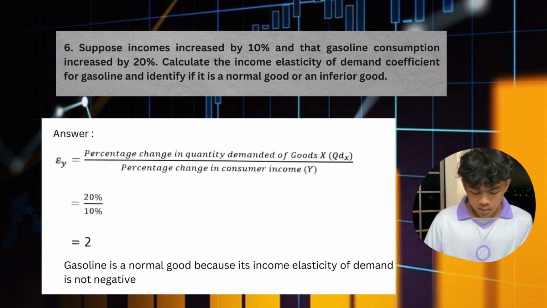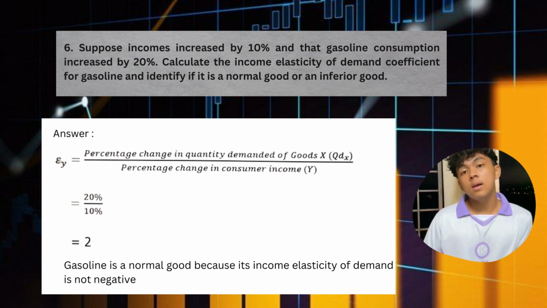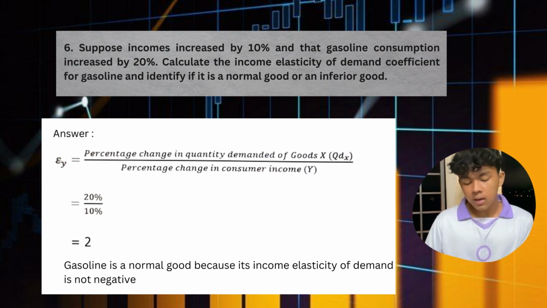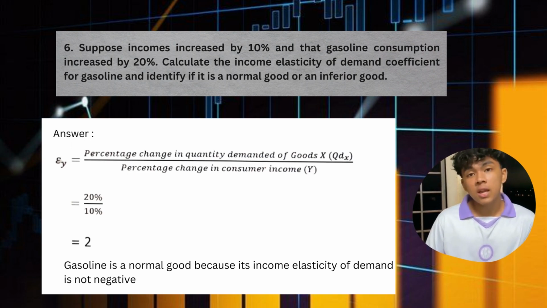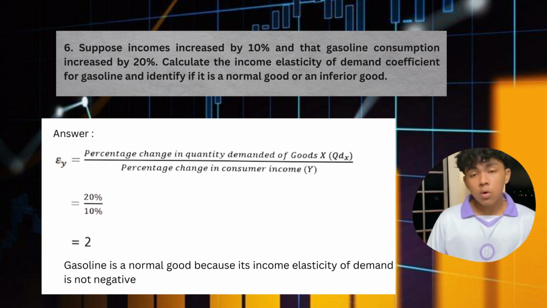So my answer is, we use this formula to find the income elasticity of demand coefficient for gasoline. The formula is percentage change in quantity demanded of good X over percentage change in consumer income. So 20% over 10%, so we've got 2.